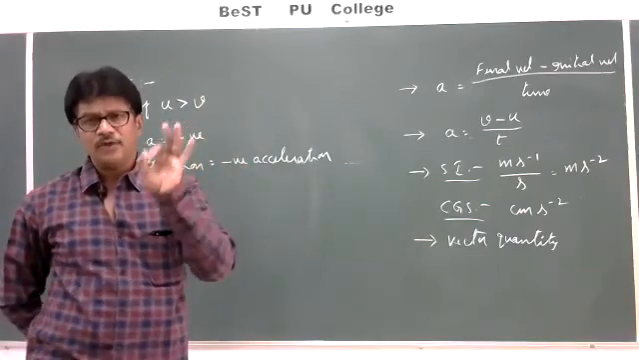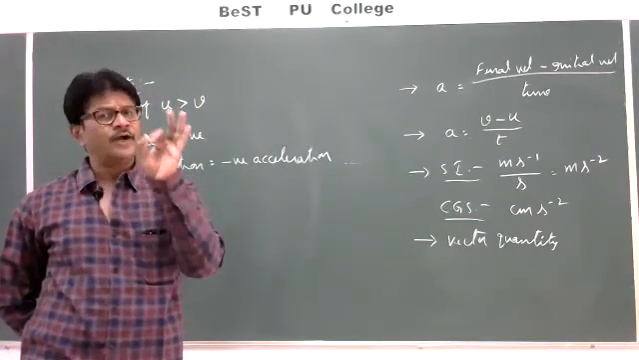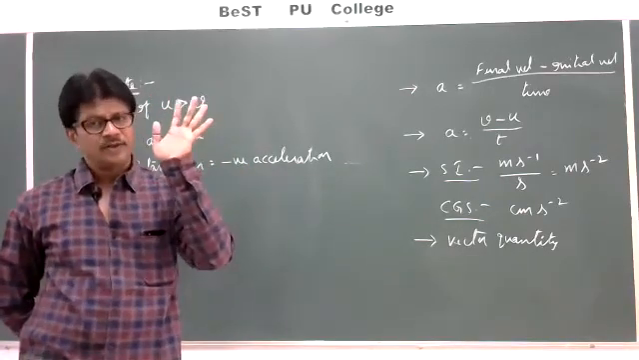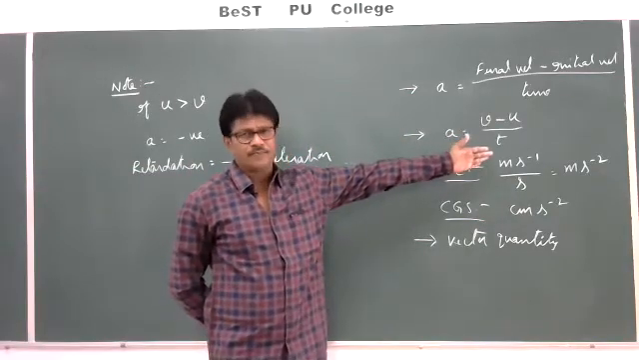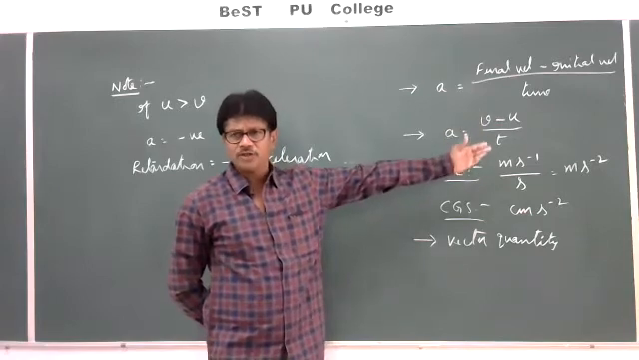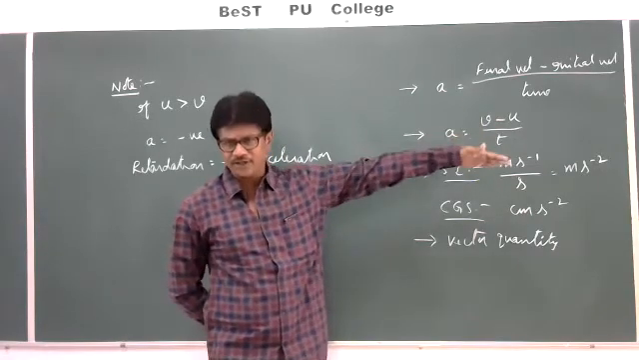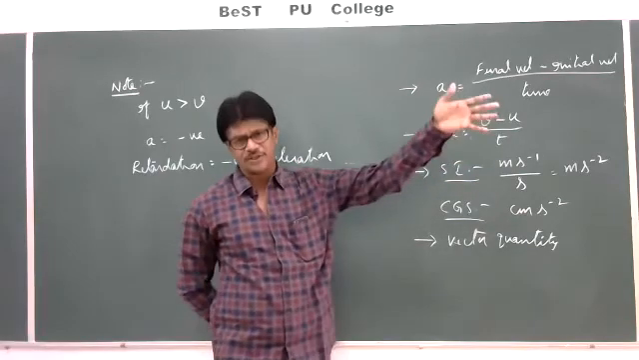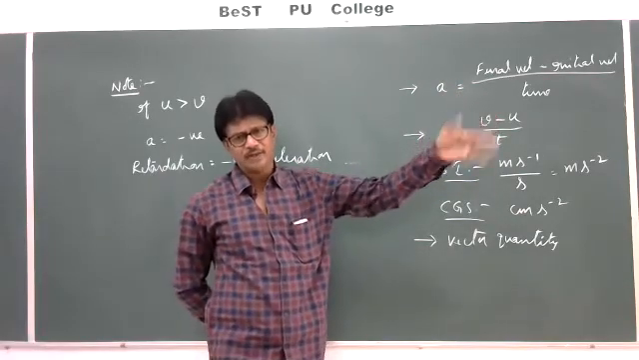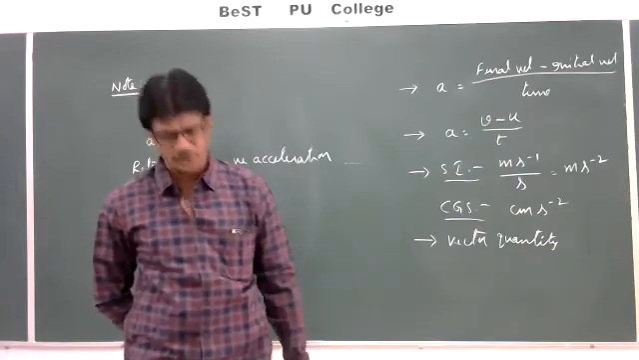So we have only one formula to find acceleration. By using a is equal to v minus u by t, if you get a positive value, we call it acceleration. If you get a negative value, we call it retardation. Note down one simple problem based on this formula.